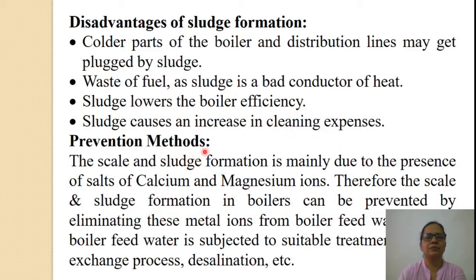What are the prevention methods? The scale and sludge formation is mainly due to the presence of salts of calcium and magnesium ions. Therefore, the scale and sludge formation in boilers can be prevented by eliminating these metal ions from boiler feed water. Hence, boiler feed water is subjected to suitable treatments like ion exchange process, desalination, etc. And the purified water has to be fed to the boilers.